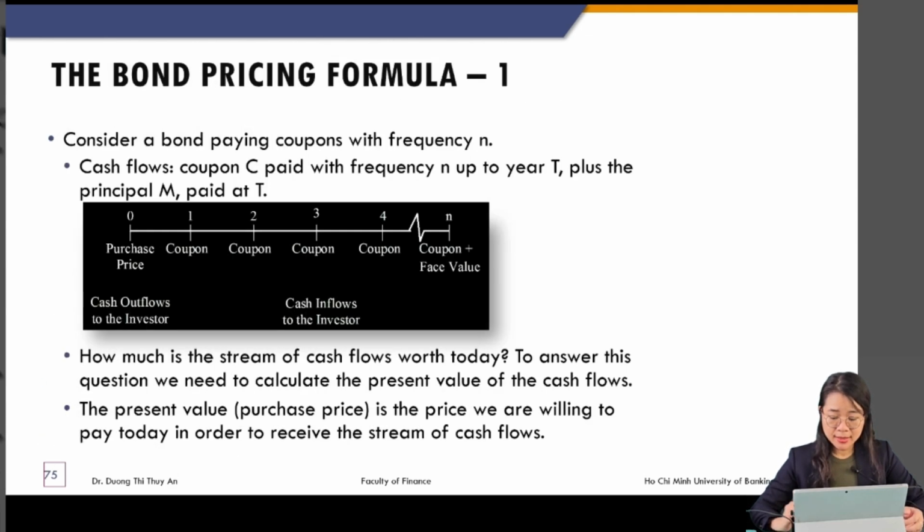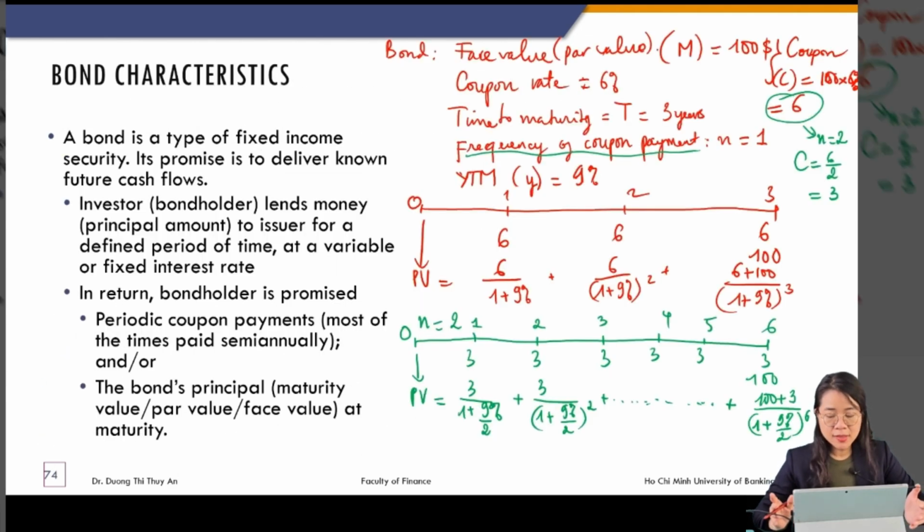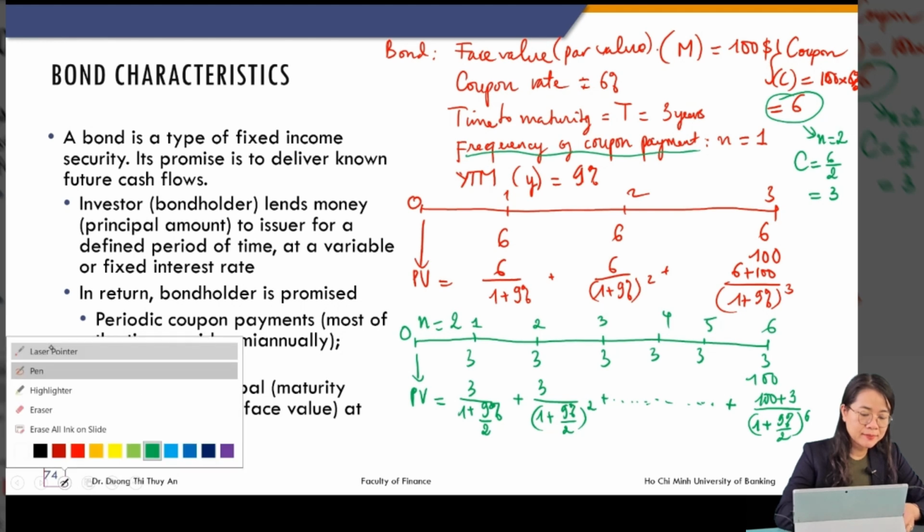Okay, but imagine, usually the bond is long term. For example, if you have a bond whose time to maturity is 20 years, and you write a formula for PV for 20 years to discount all the cash flow of the 20 years, it's a lot. So please pay attention to this.